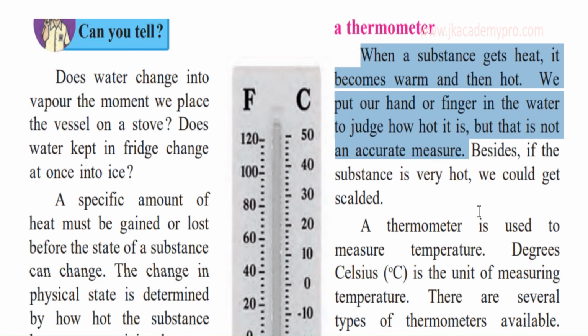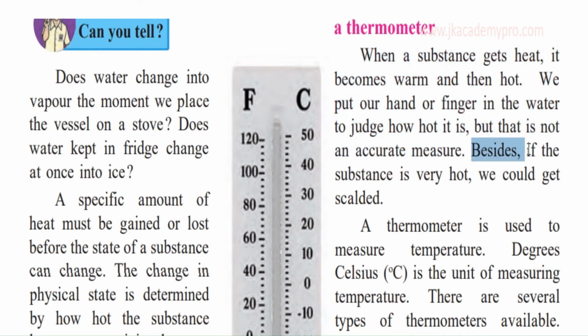It is not perfect. Just by touching it, just by looking at it, we can't accurately tell how hot this substance is. Besides, if the substance is very hot, we could get scalded. Scalded means burnt. Our fingers or our hand can get burnt if we try to touch something.